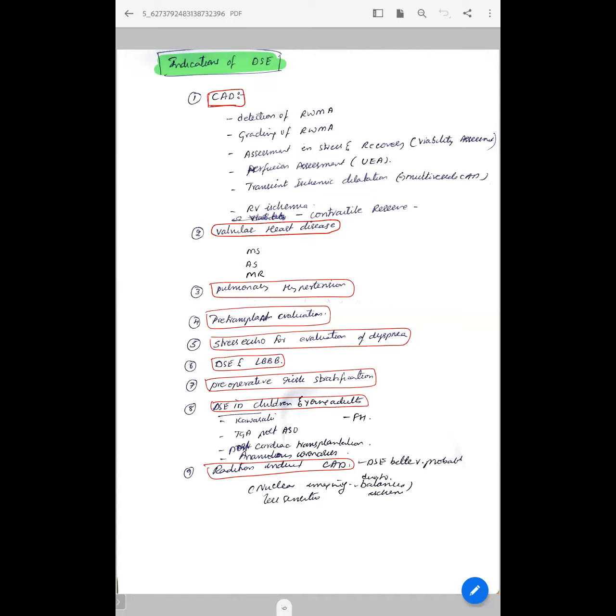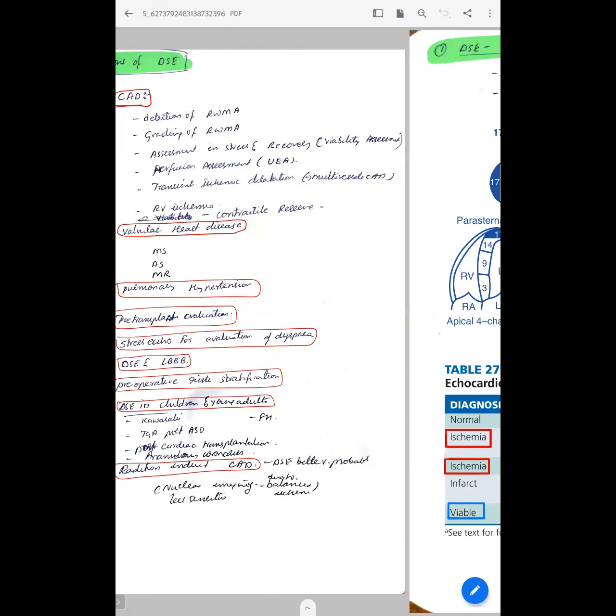And for DSE in children and young adults, various indications are Kawasaki disease, where you can avoid so much radiation exposure compared to nuclear imaging, TGA post ASO, that is arterial switch operation, post cardiac transplantation, anomalous coronaries and familial hyperlipidemia also. Another is radiation induced CAD. DSE is better probably because the patient already has had much radiation exposure, and you can avoid so much radiation exposure from nuclear imaging.